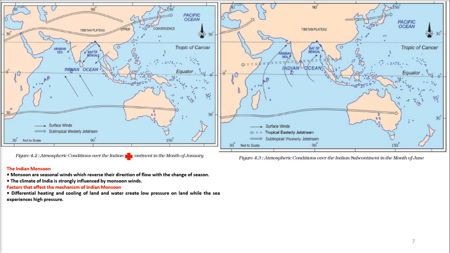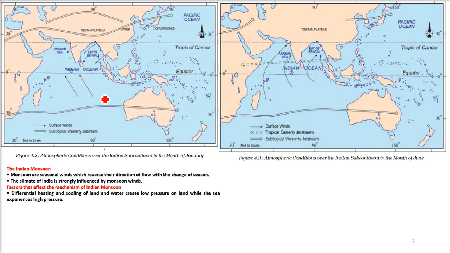First, the differential heating and cooling of land and water creates low pressure on land, while the sea experiences high pressure. That means that whenever we have a land area, say this region, the Tibetan Plateau, it heats up quite well, and it heats quite early, and it also takes no time to cool down. While the sea area takes a lot of time to get warm and also a lot of time to get colder.